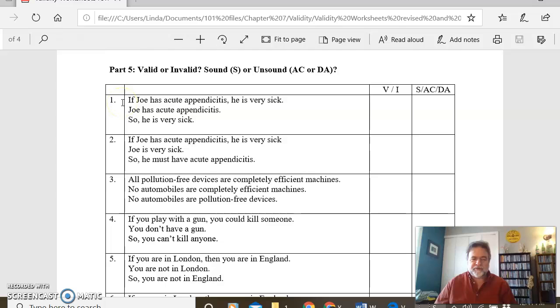We have a major premise. If Joe has an acute appendicitis, that's the antecedent. The consequent, he's very sick. Joe has an acute appendicitis, so he's very sick. That's valid, and that's sound.